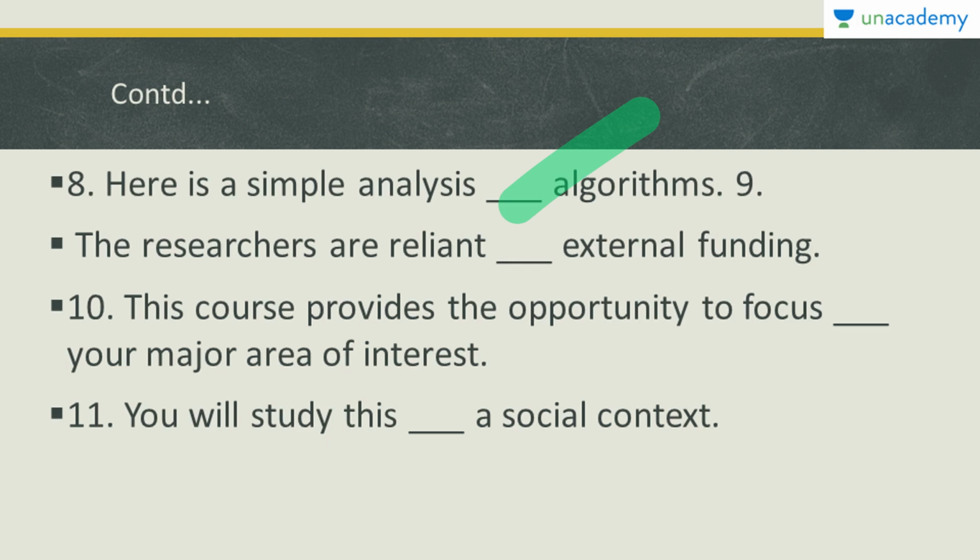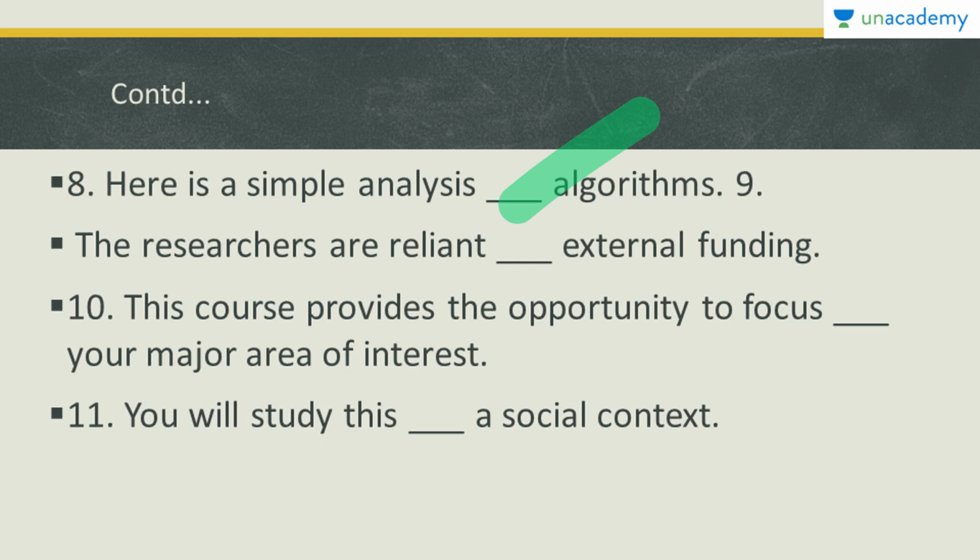The ninth one: the researchers are reliant dash external funding. External funding is the basis of research work, and thus the obvious choice would be on. The researchers are reliant on external funding. The tenth one: this course provides the opportunity to focus dash your major area of interest.